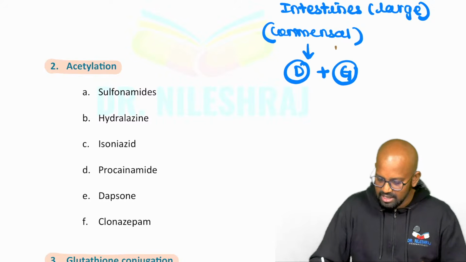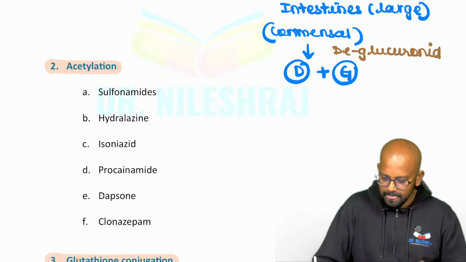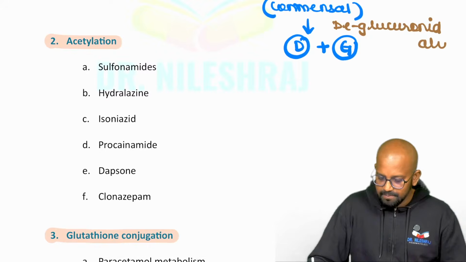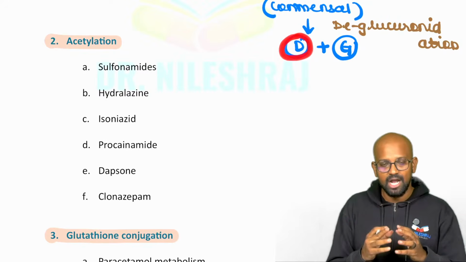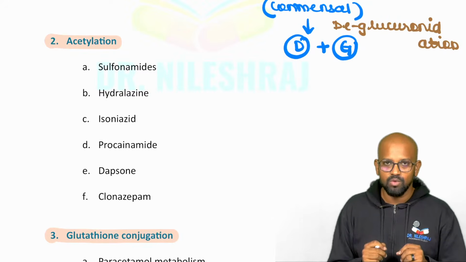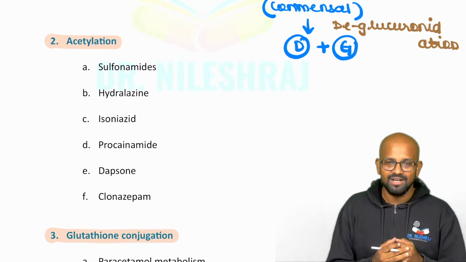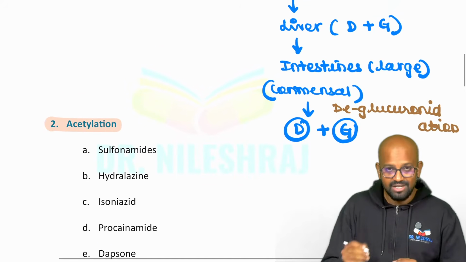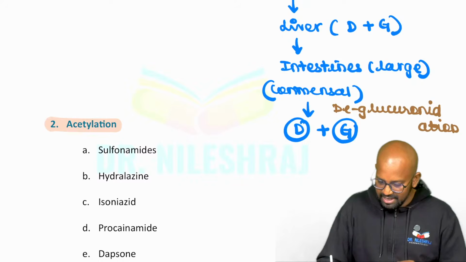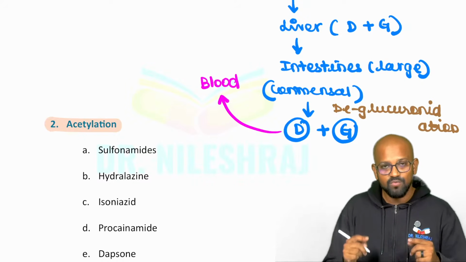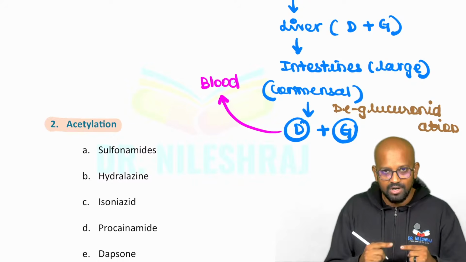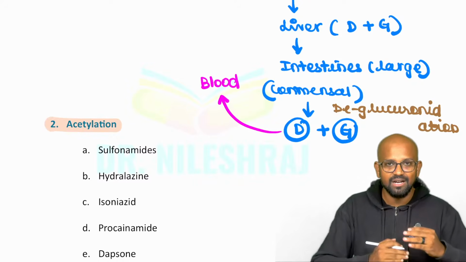This step is named deglucuronidation. I hope this is clear, my dears. Because of this deglucuronidation, what has happened here? The drug molecule is separated out from the glucuronide and the drug molecule is getting reactivated. Now this reactivated drug in the large intestine will gain entry back into the blood vessel, because it is not an inactive component. It will gain entry back into the blood, and we can see the drug's response one more time. Simply it is called recycling the drug.